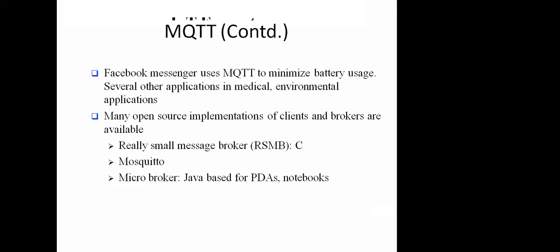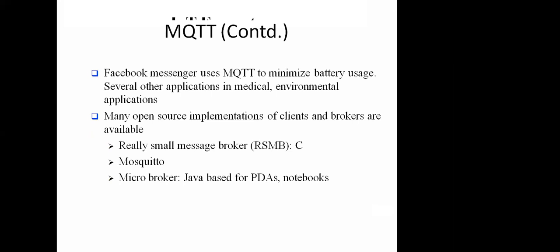This MQTT protocol is generally used in Facebook Messenger, because Facebook intends to minimize battery consumption. If you saw the Facebook app in previous years, it used a lot of battery power.